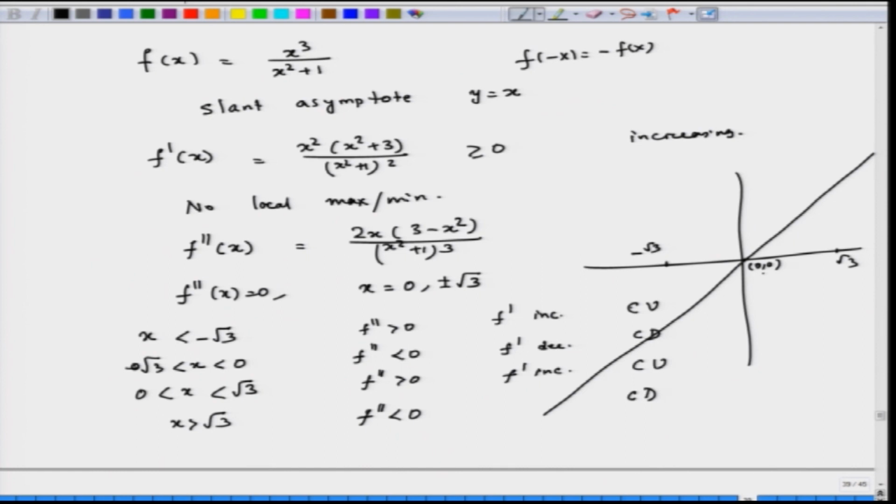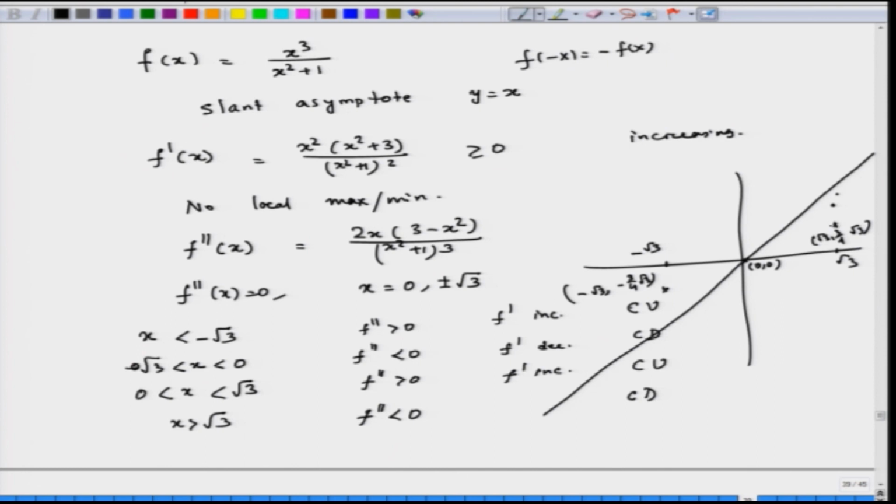At square root of 3, you will calculate the point which it has to pass through: here square root of 3, then 3 by 4 square root of 3, and here this point will be minus square root of 3, f of minus square root of 3, which is going to be minus 3 by 4 square root of 3. So, these are the points of inflection.